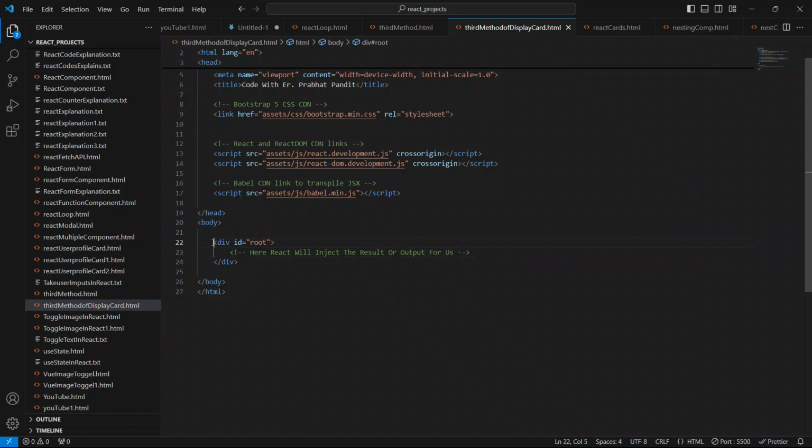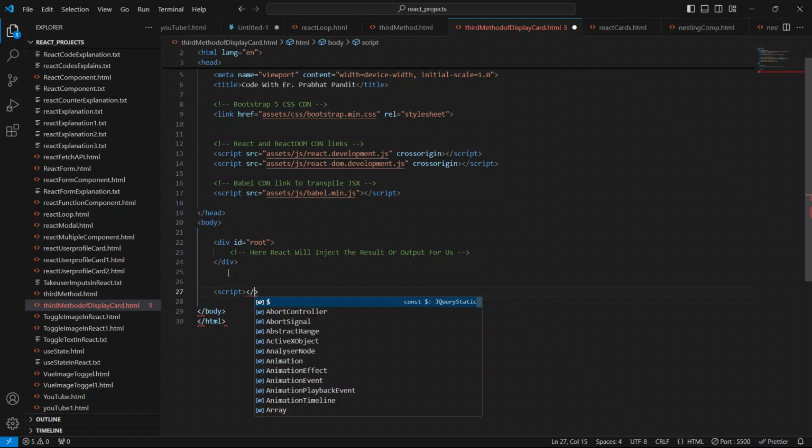We are done with the HTML part, and now I'm going to create a script tag below this div. So close this script first.